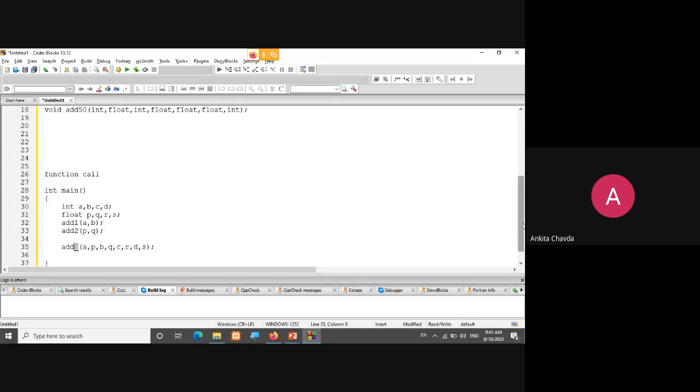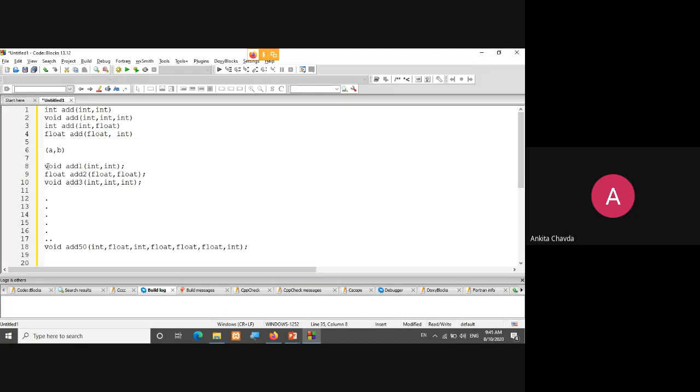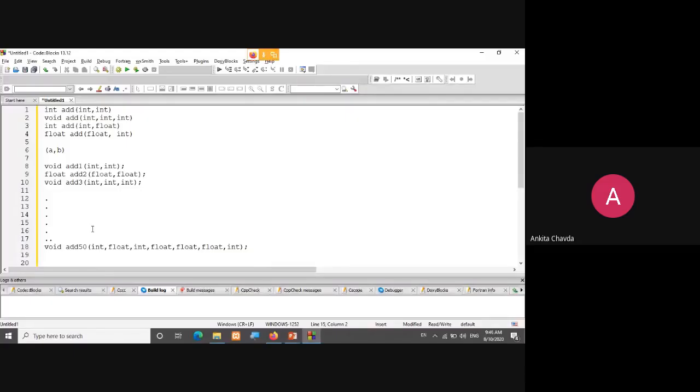Now I need to check which function is this. So from all these 50 functions, maybe whatsoever I'm having, I need to check which function is having such kind of prototype. So I can give my function name like add, for example, let's say suppose 37, 38, 45, whatsoever the function name which is having such kind of prototype. So I need to check every time. Getting my point? Yes or no?